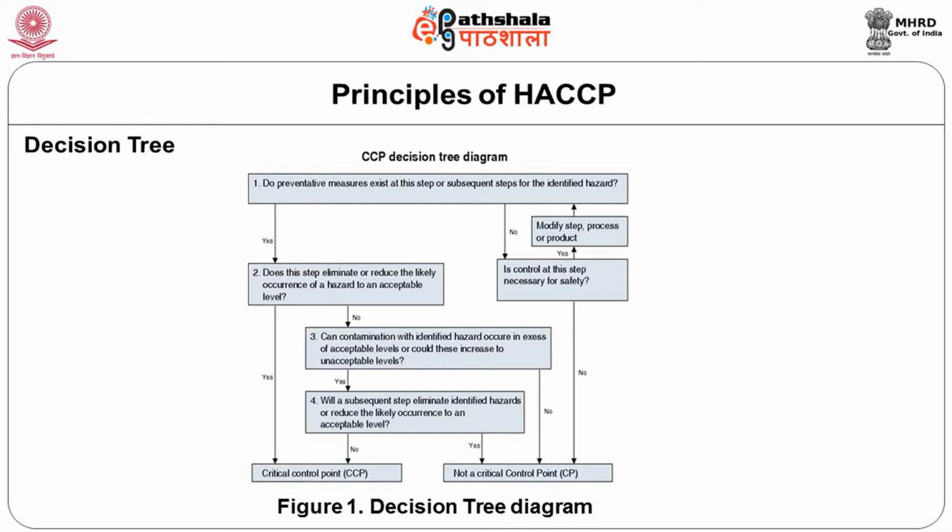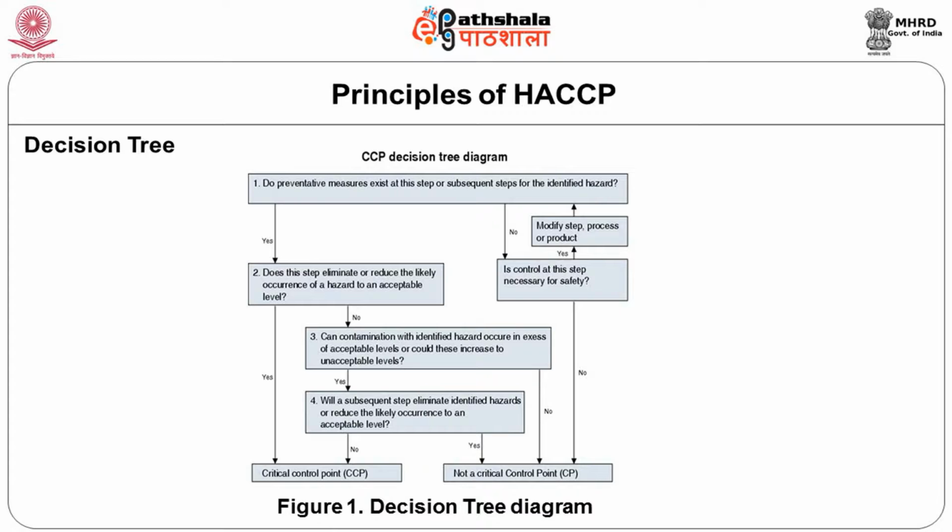Similarly, I will give another example for a biological hazard. Take for example, there is a lot of microbial contamination in milk. That is a biological hazard. So again, we will be asking the question, is this control step necessary for safety? Yes, that is the reason why in milk processing the pasteurization is kept in between. When you pasteurize the milk, it will take care of all the pathogens in the milk. So the milk that comes after pasteurization will be safe, at least from the pathogen point of view. That means there is a critical control point at the level of pasteurization.